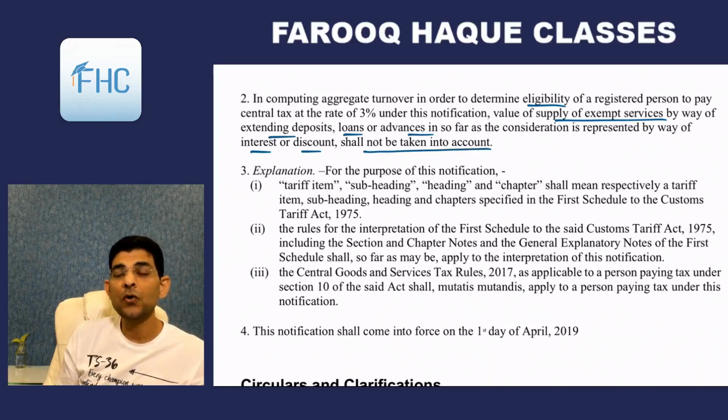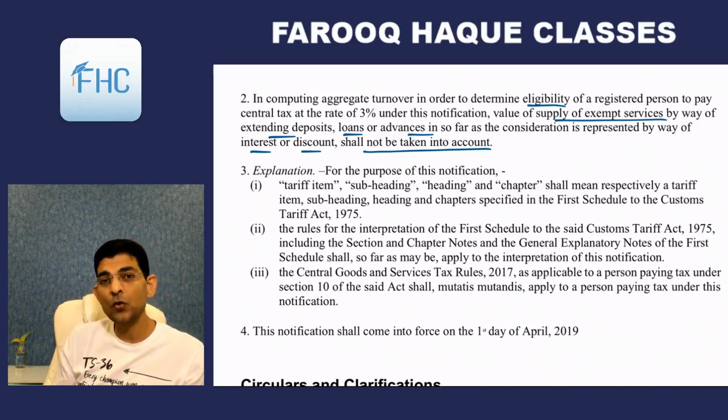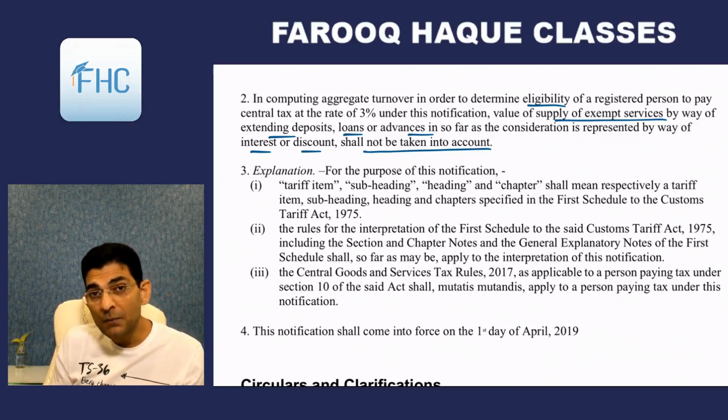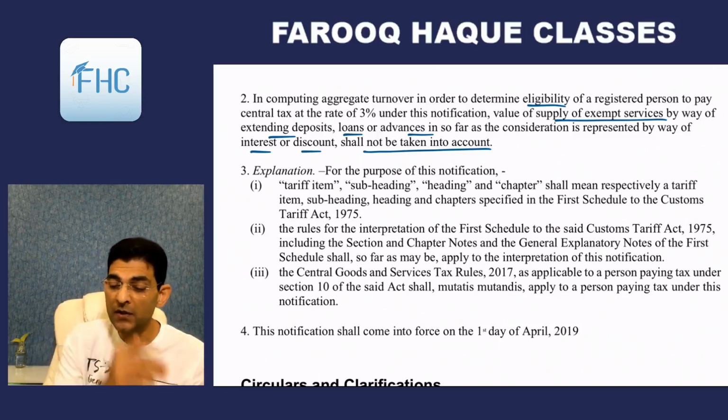So if Farooq Haque classes has a turnover by selling DVDs and pen drives, but I have also given some advances to people, some loans where the consideration is in the form of interest, which as you know is exempt from GST, will this turnover be also included in my hands for that 50 lakhs? The answer is no. This is not to be included. So this is the only exception.